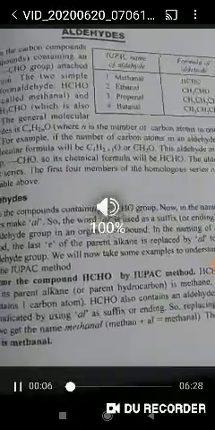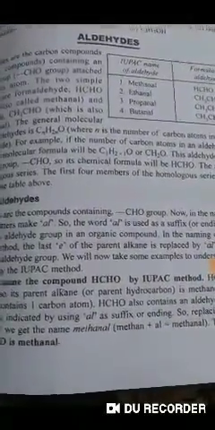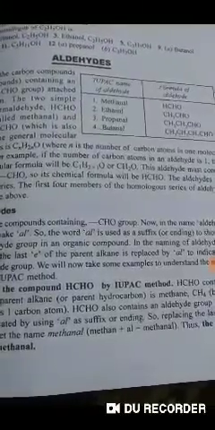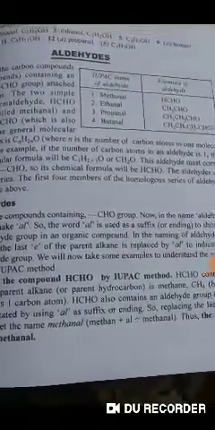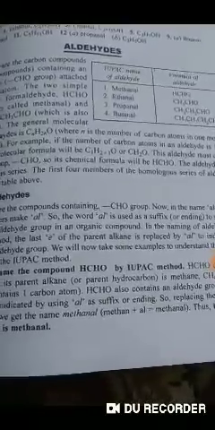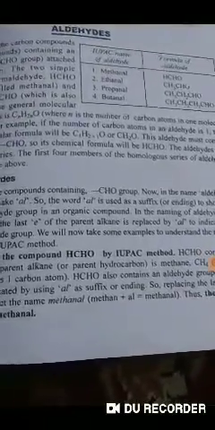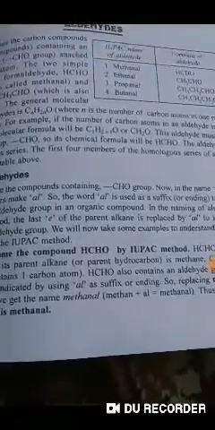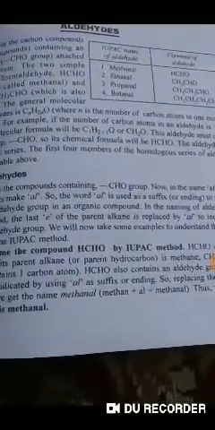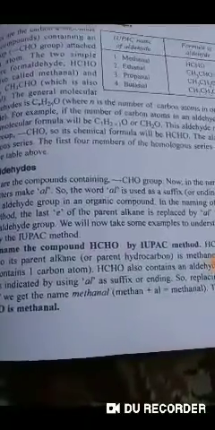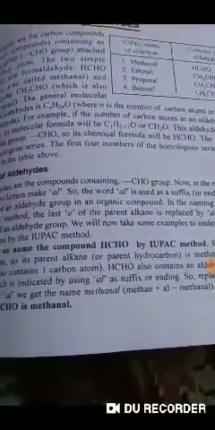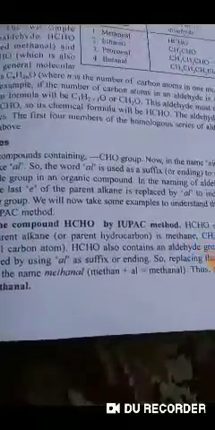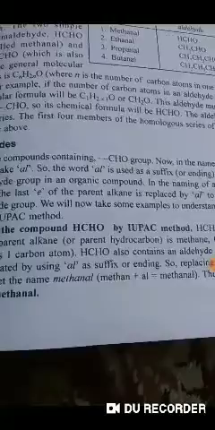Today our topic is aldehydes. Aldehydes are organic compounds containing an aldehyde group, CHO, attached to a carbon atom. The two simple aldehydes are formaldehyde, HCHO, which is also called methanal, and acetaldehyde, CH3CHO, which is also called ethanal.